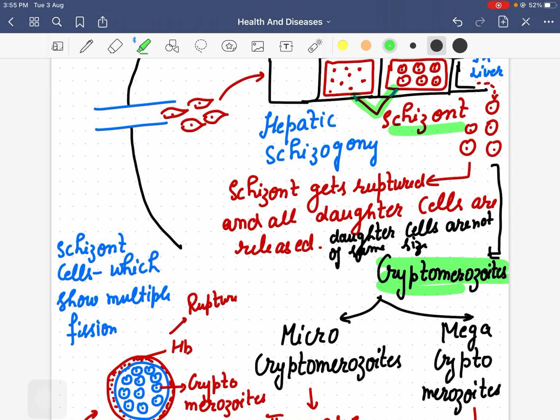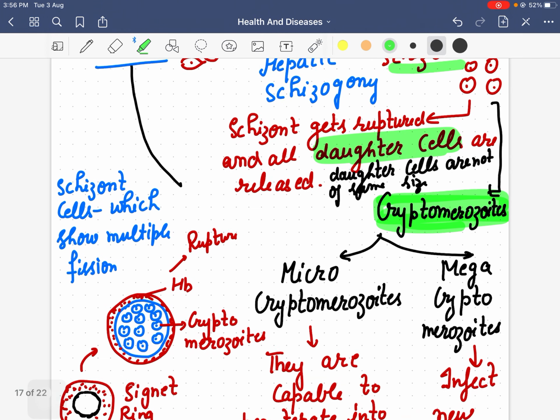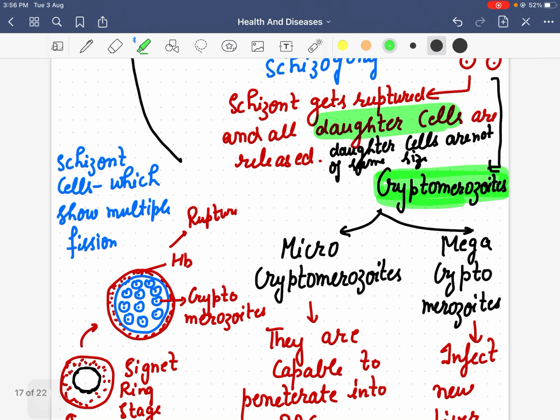Now the schizont gets ruptured and daughter cells are released, and these are known as cryptomerozoites. These are not of the same size. Those daughter cells which are smaller are known as microcryptomerozoites. Those which are larger are known as megacryptomerozoites.